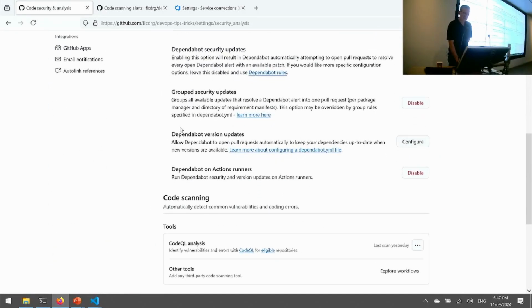Configure. So the version updates is the other option. So there's security updates and version updates. I've got all these enabled already. And in fact, I think in my GitHub settings, I've got it set so that when I create a new repo, these will all be enabled by default.